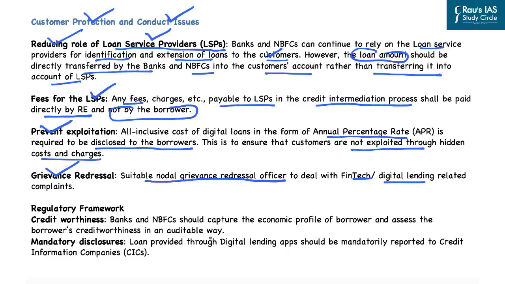Further, regarding the regulatory framework, the credit worthiness is one of the focus, and banks and the NBFCs should capture the economic profile of the borrowers and assess the borrower's credit worthiness in an auditable way. And finally, mandatory disclosures are required. That is, the loans which are provided through these digital lending apps should be mandatorily reported to the credit information companies. So this is how overall RBI has come out with a regulation for those loan service providers which are acting as a service provider for identification and extension of loans for banks and the NBFCs. However, the illegal apps or the illegal loan apps are still outside the purview of the regulation of the Reserve Bank of India, which is a cause of concern.